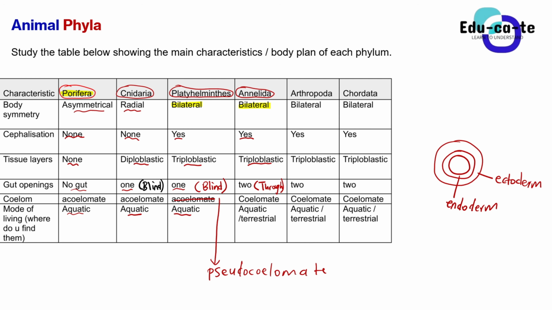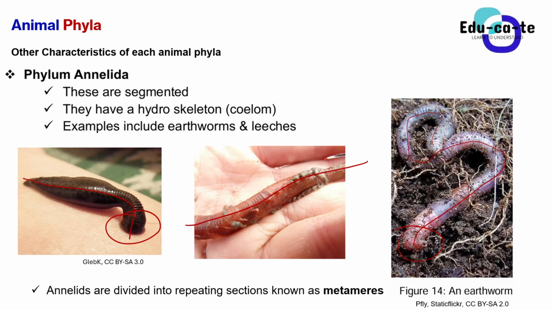That coelom, remember, is responsible for developing complex organs such as the blood and the bones and whatnot. Of course, they don't have bones. These are worms. But basically, most of the animals under the phylum Annelida have a coelom. That coelom is responsible for creating a hydroskeleton. So it acts as a hydroskeleton.